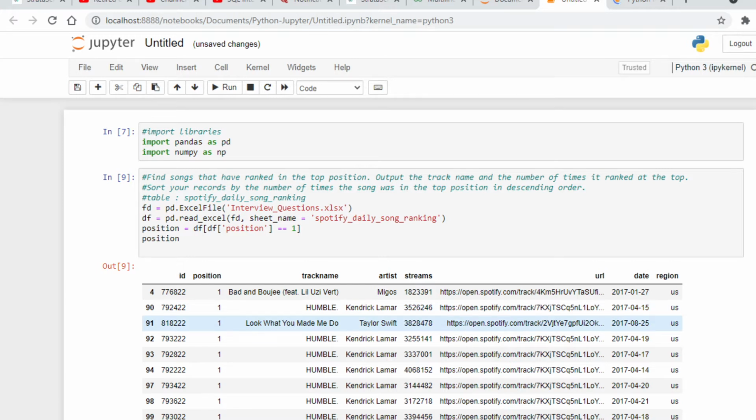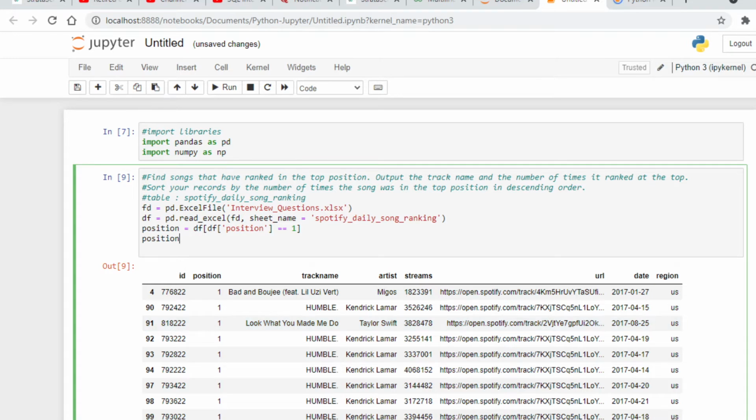Okay, so after that, what we will do here is we need to output the track name and the number of times it ranked at the top. So for that, we will count the total number of times. So we will group by our track name and count the number of times the song was in top position.